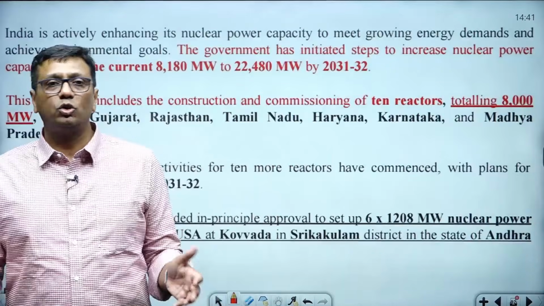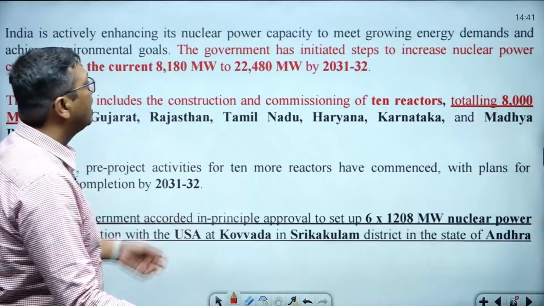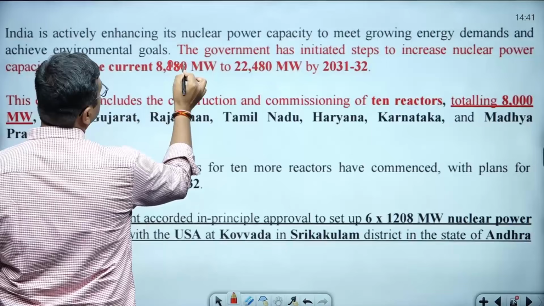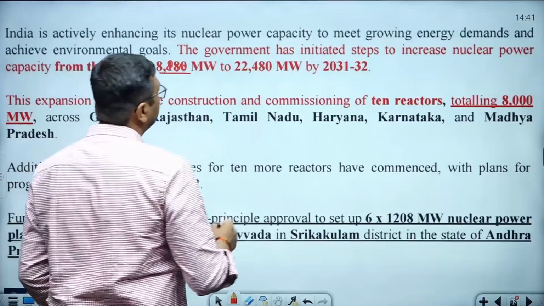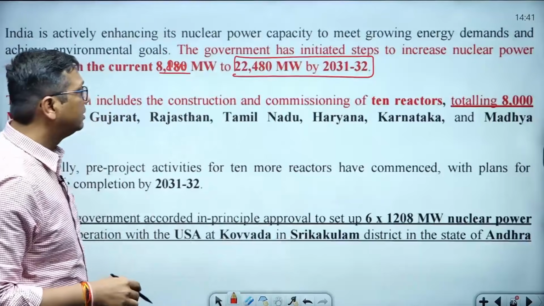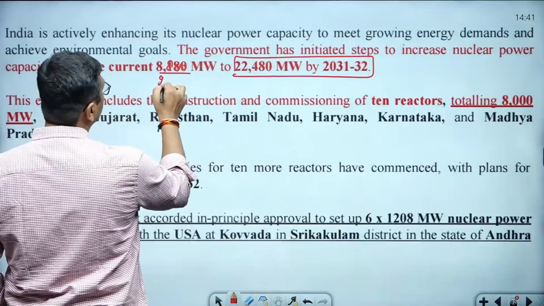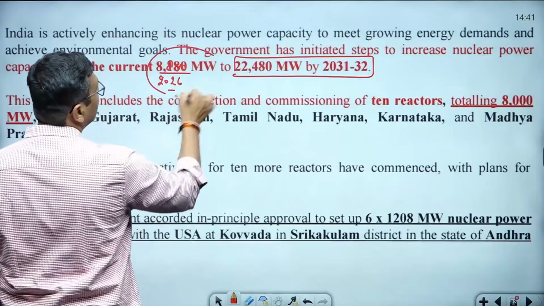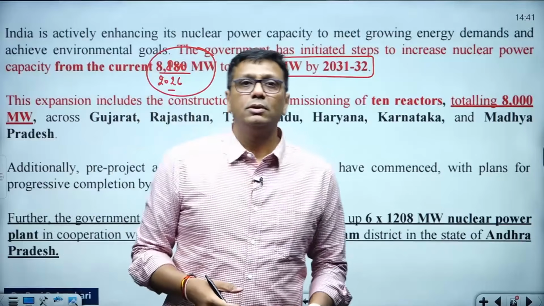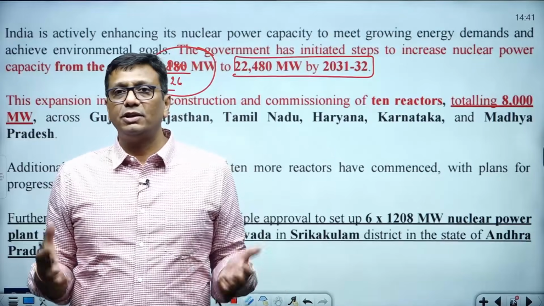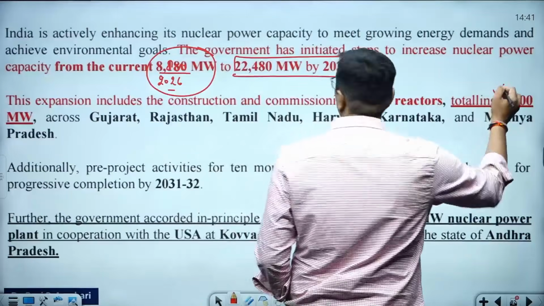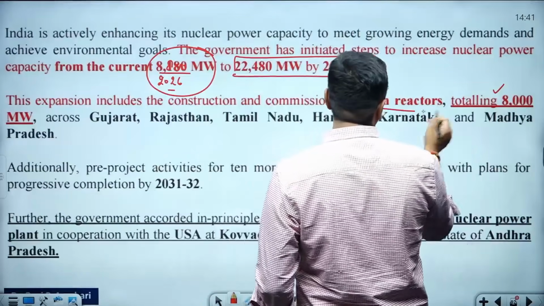Okay, there are so many reactors that India is planning to set up. Currently around 8,800 megawatt according to the 2020-26 report, and it will shift toward 22,480 megawatt by 2031 to 2032. And there are a lot of other locations, as a nuclear energy park, where new reactors are going to be set up for power generation, totaling 8,000 megawatt from 10 reactors.